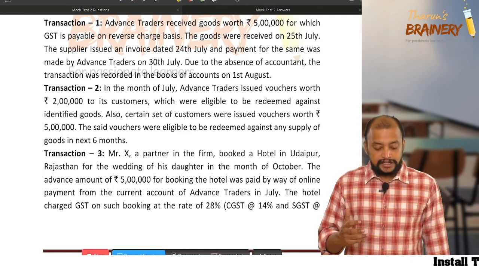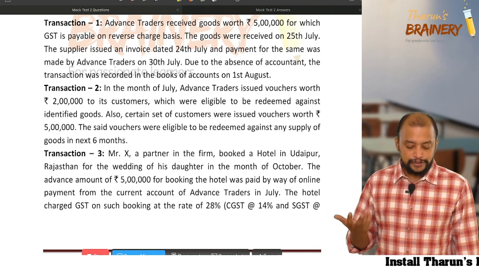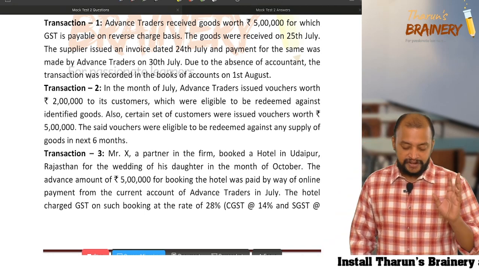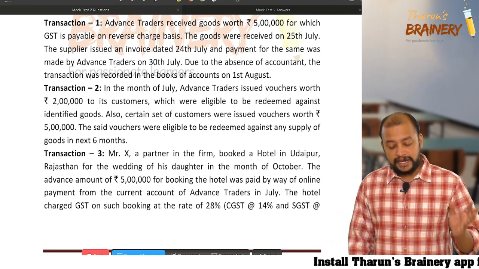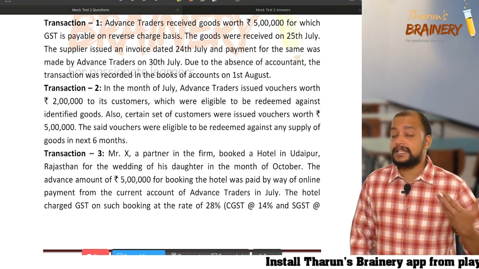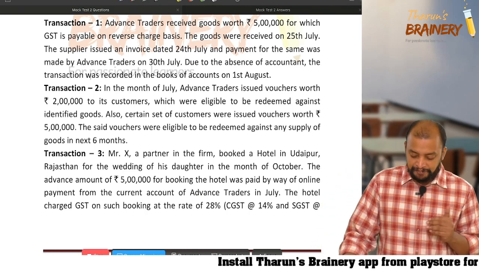Next, transaction number 2: in the month of July, Advanced Traders issued vouchers worth rupees 2 lakhs to its customers, which were eligible to be redeemed against identified goods, and there were again some 5 lakh rupees worth of vouchers which can be redeemed against any supply. So there are both identifiable and non-identifiable vouchers.